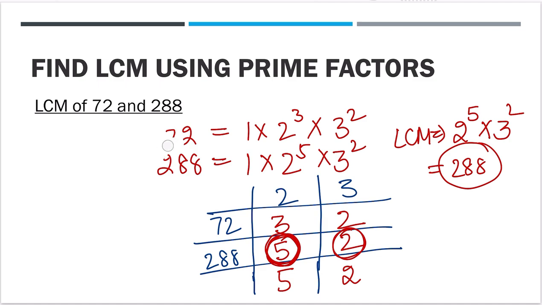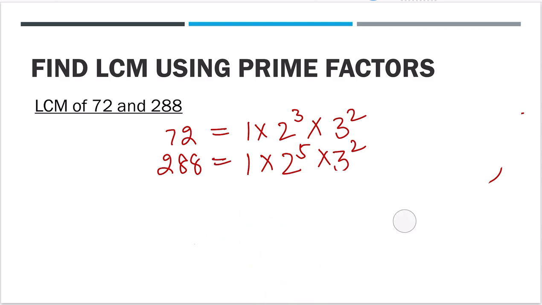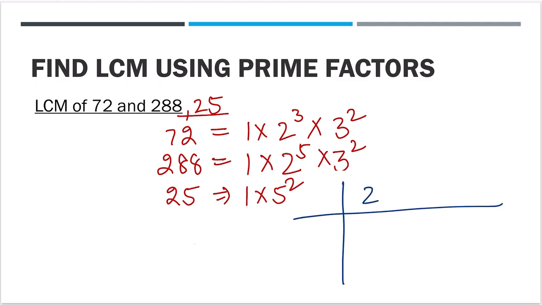Now I will just remove this part. For better clarification, let's take another example. Let's add 25 here as well. So three numbers are given: 72, 288 and 25. They are asking you what is the HCF and LCM of these three numbers. I will add 25 here, which gives 1 into 5 squared. I hope this is clear. Now we have to make a table. Write all the prime numbers, 2, 3, 5, whichever are coming there.